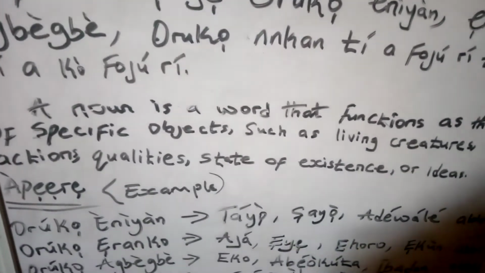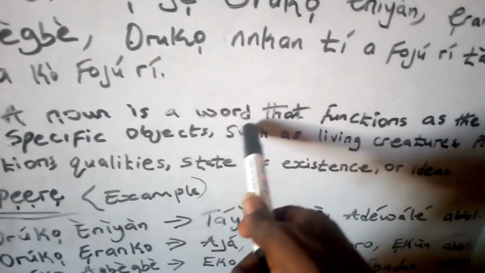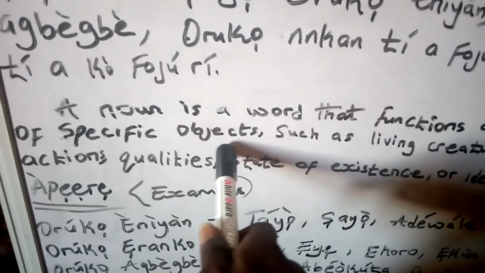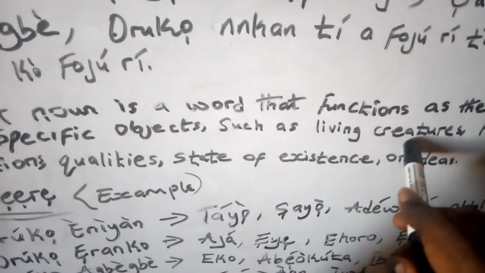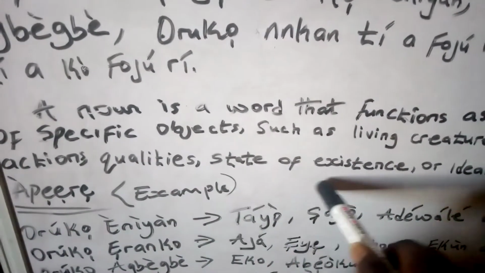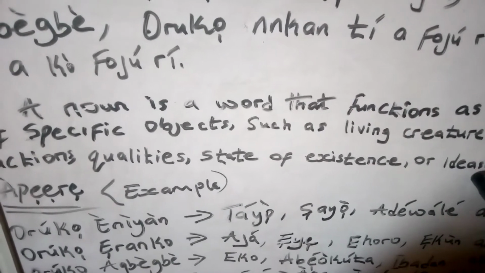Now, a noun is a word that functions as a name of specific objects such as living creatures, places, actions, qualities, state of existence, or ideas.